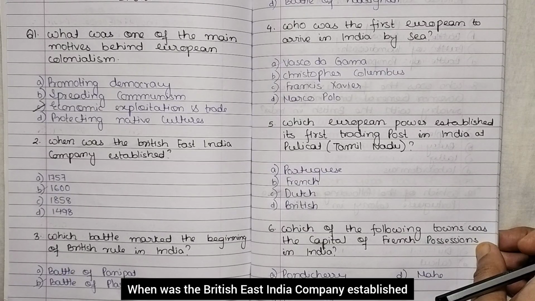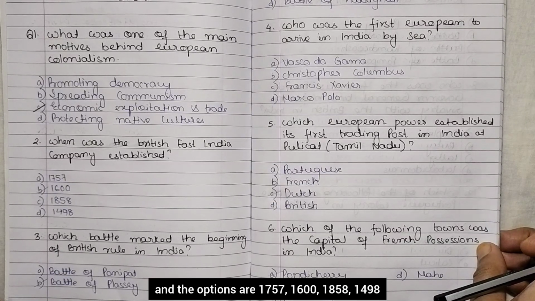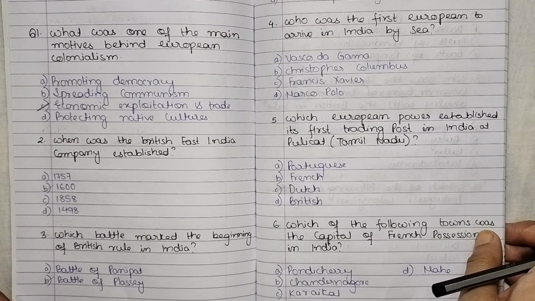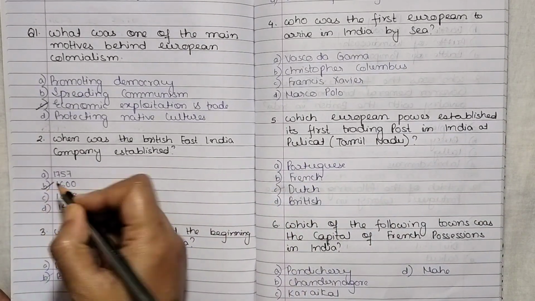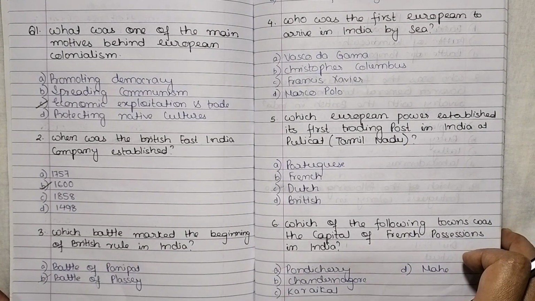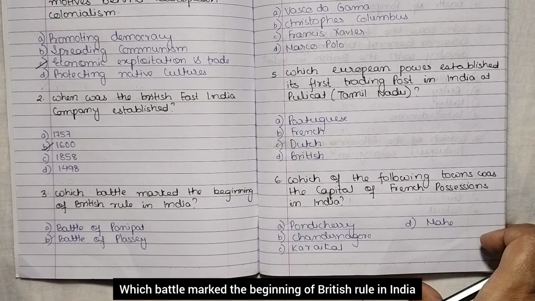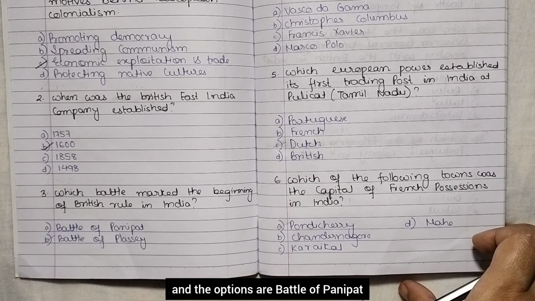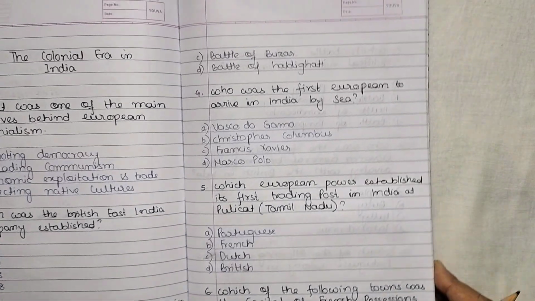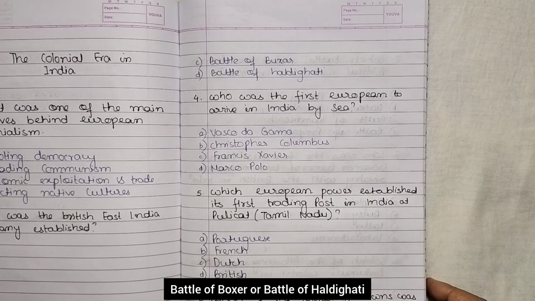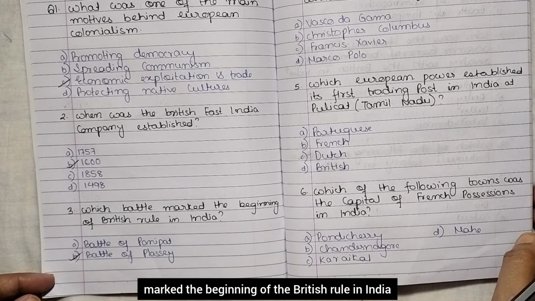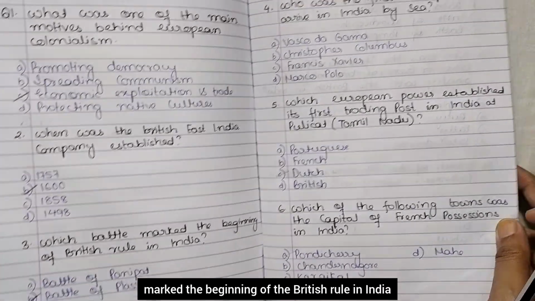When was the British East India Company established? The options are 1757, 1600, 1858, 1498. 1600, that is when the British East India Company was established. Which battle marked the beginning of British rule in India? The options are Battle of Panipat, Battle of Plassey, Battle of Buxar, or Battle of Haldighati. So the correct answer is Battle of Plassey, which marked the beginning of British rule in India.